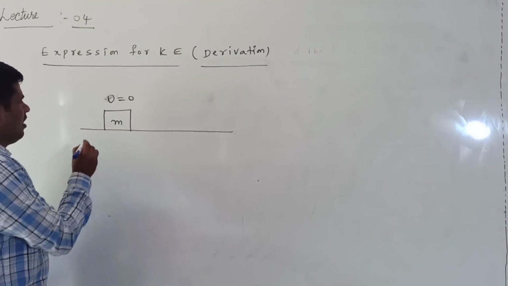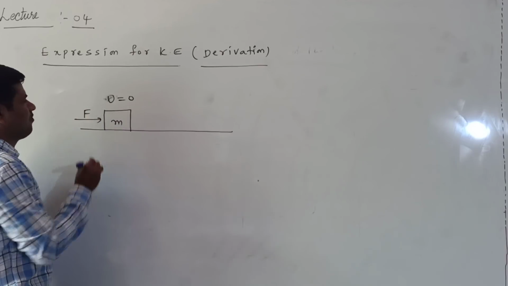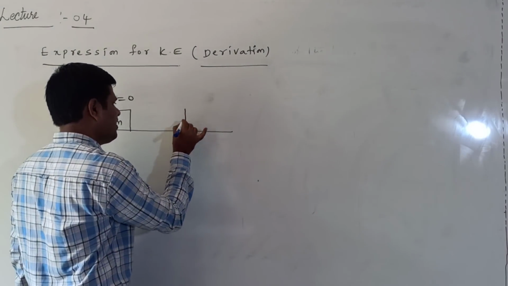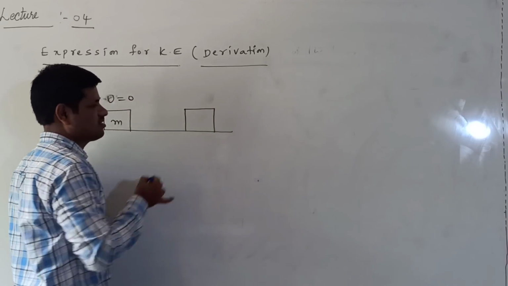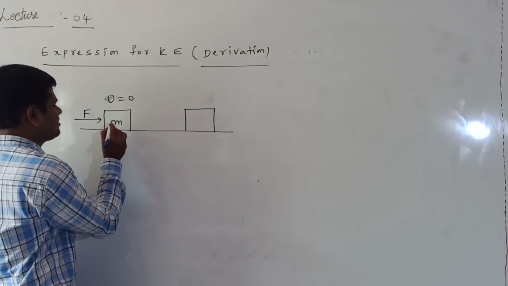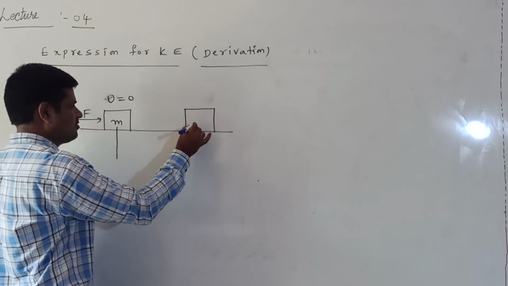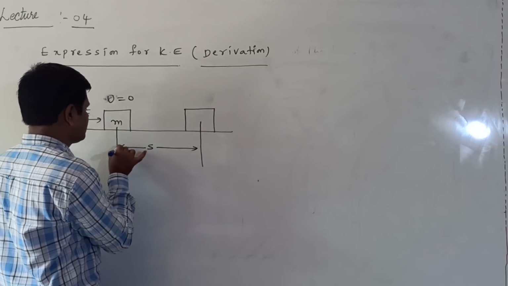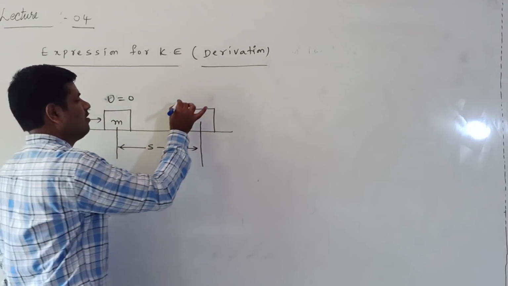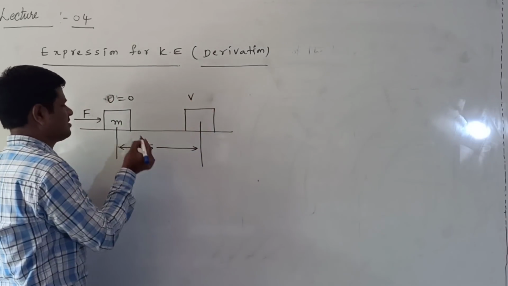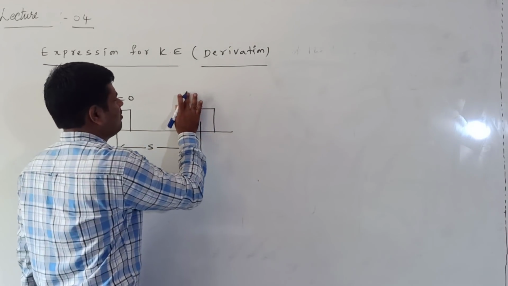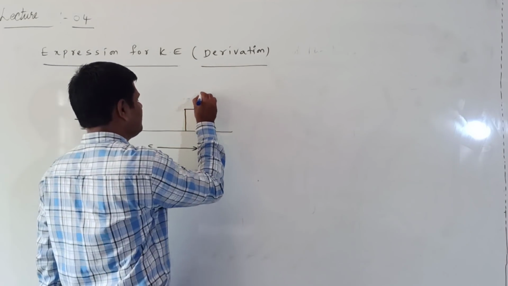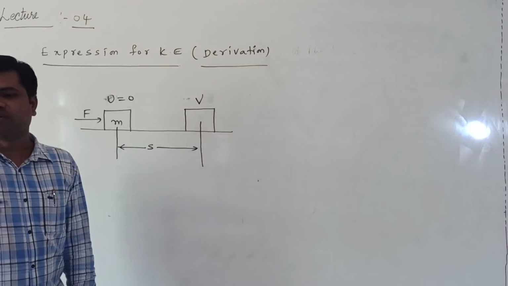On this block I am applying the force F. Now this block displaces through a distance in the direction of the force, which I consider as S. It acquires the acceleration a, which means it has a velocity, so its final velocity is v.